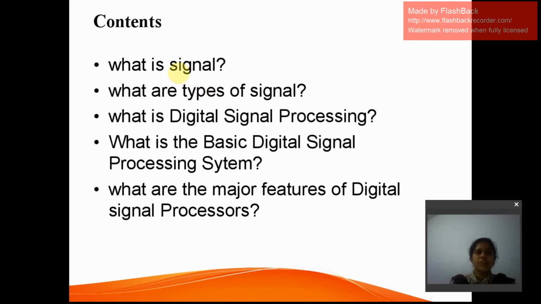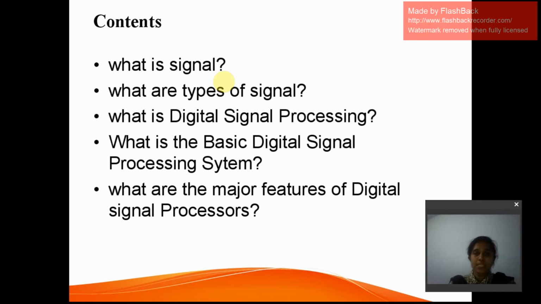What are the different types of signals we generally have? There are different types of signals like analog signal, discrete signal, and digital signal. We are going to discuss the differences between these signals, how they look visually, and what signal processing is.